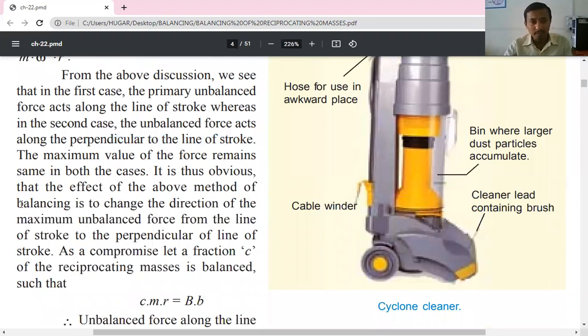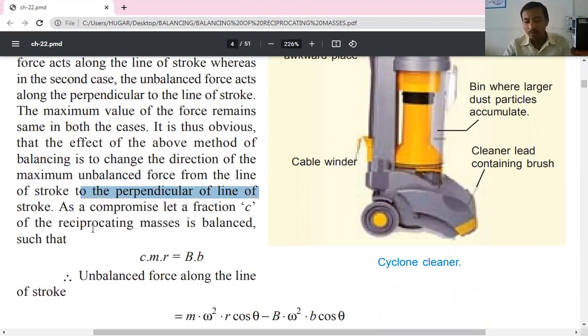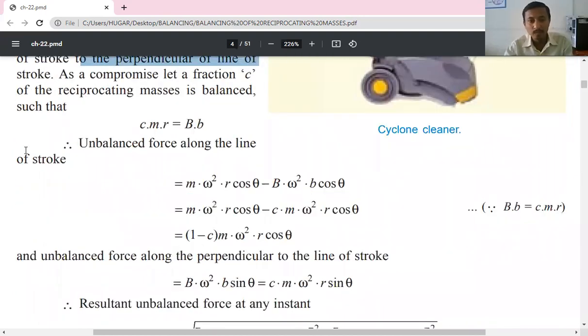Thus it is obvious that balancing only changes the direction of the maximum unbalanced force from the line of stroke to the perpendicular to the line of stroke. Therefore, complete balancing cannot be achieved, it is not possible practically. So we can make only partial balancing. As a compromise, let a fraction c of the reciprocating mass be balanced. Complete balancing is not possible, only a fraction of the reciprocating masses gets balanced.